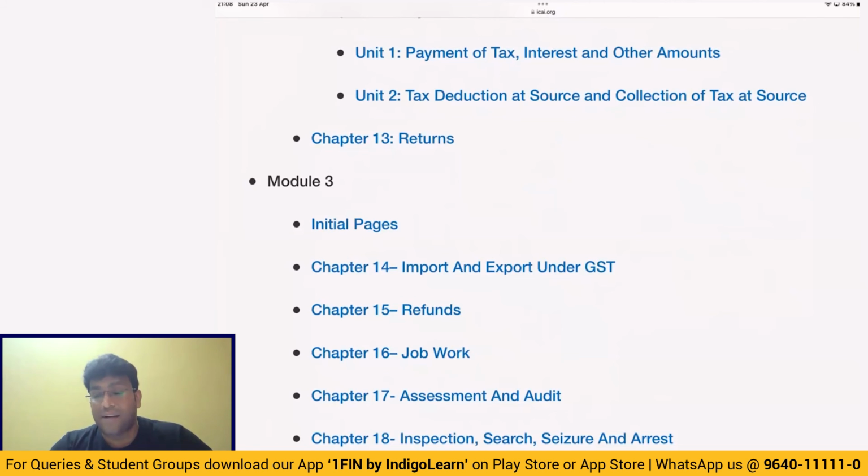And how will the balance come in cash ledger? First, we'll create a challan. CPIN is generated, which is common portal identification number, which is 14-digit code valid for a period of 15 days. Using that CPIN, we'll make the payment within 15 days. Then CIN is generated, which is challan identification number. And once payment is made, only then CIN is generated. Getting my point?